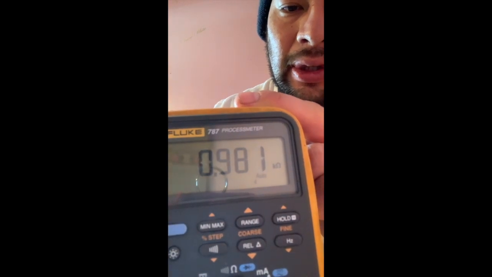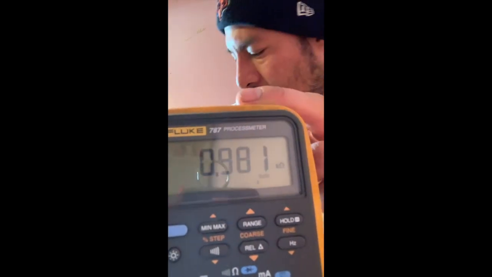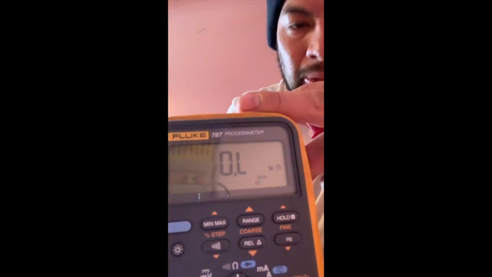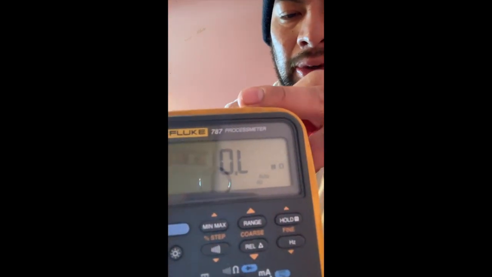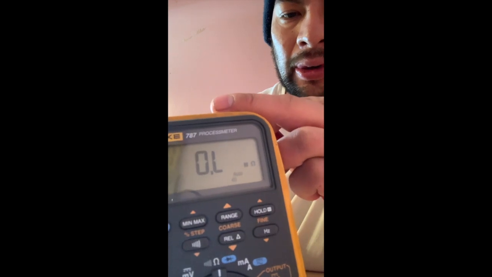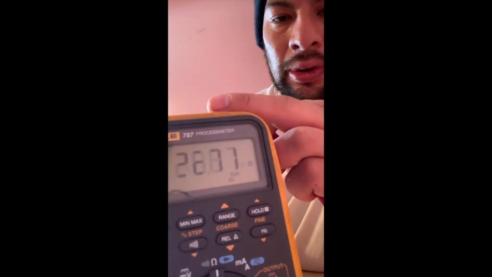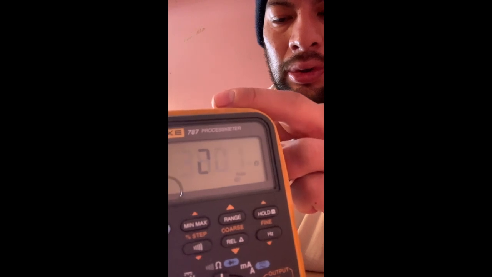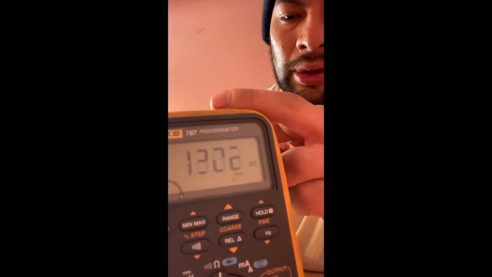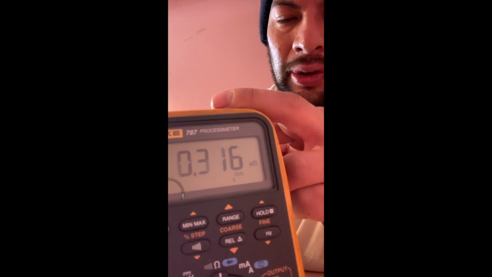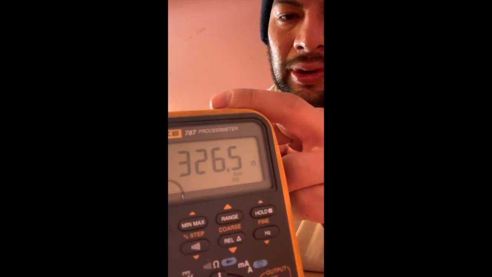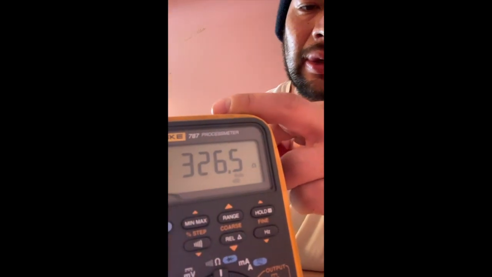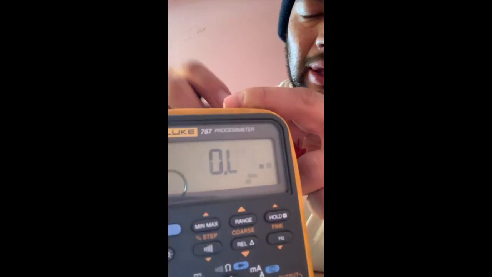That's how you check the difference between milliohms, this one right here, and ohms. See, this one is ohms, because there's milliohms, and then kiloohms. And that's how you check the value of your resistors.